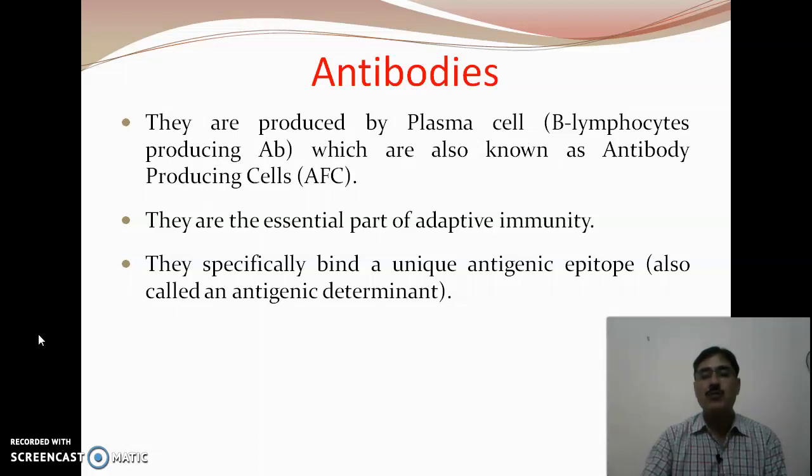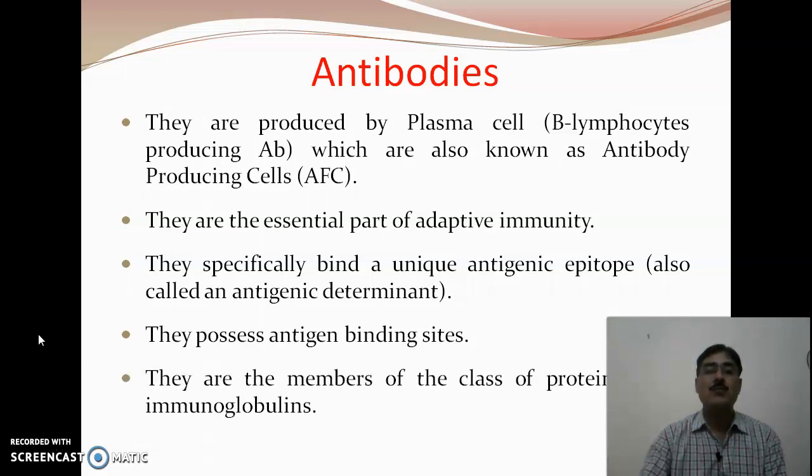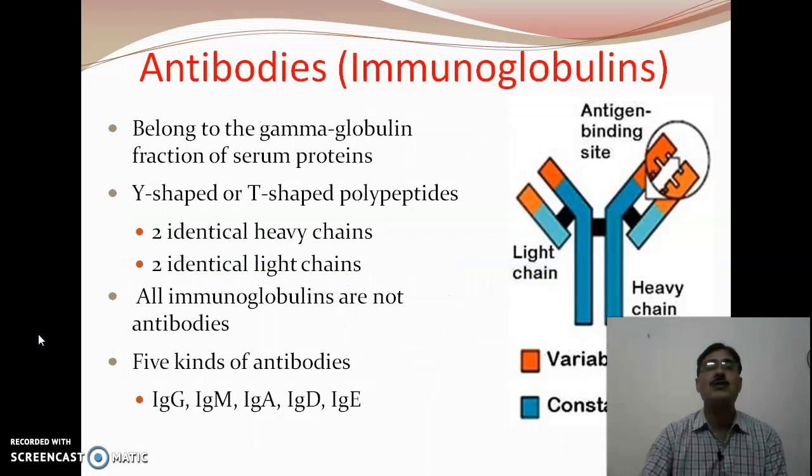As I told you during my lecture on antigen, the antigen has an epitope or antigenic determinant, and likewise the antibodies have paratopes. So they have the antigen binding sites, which are known as paratopes, and they are members of a class of proteins known as immunoglobulins.